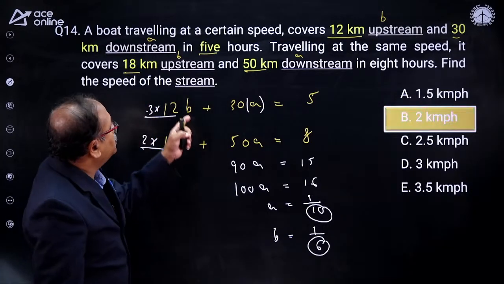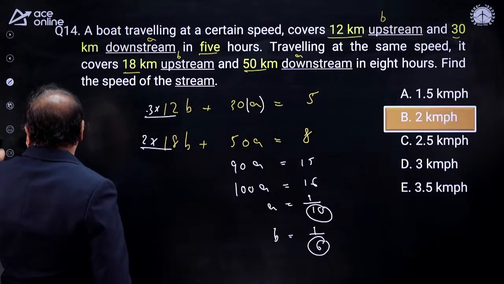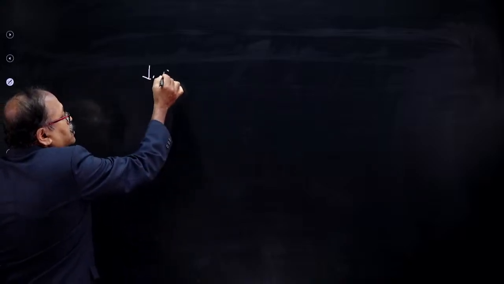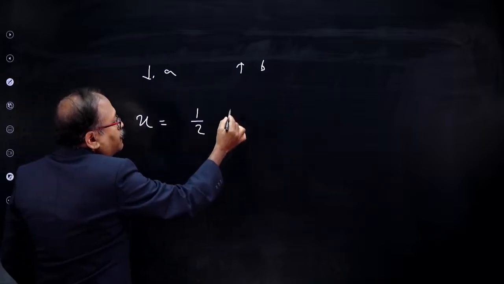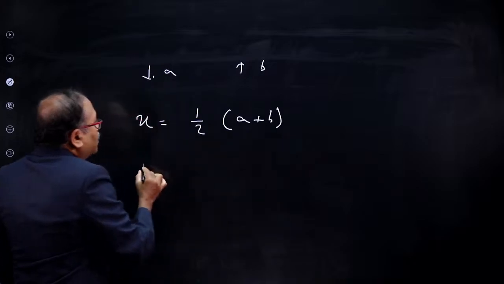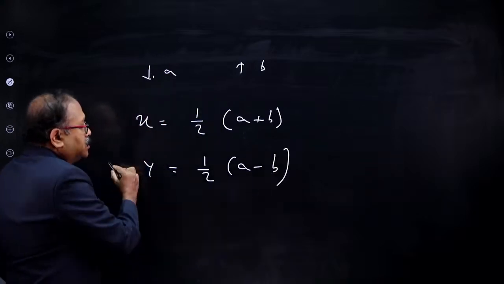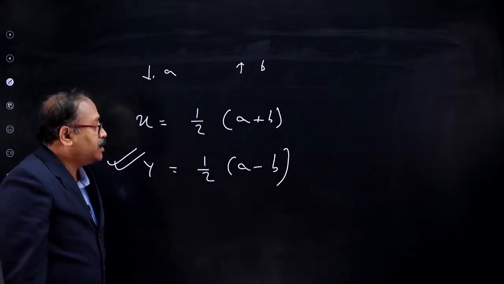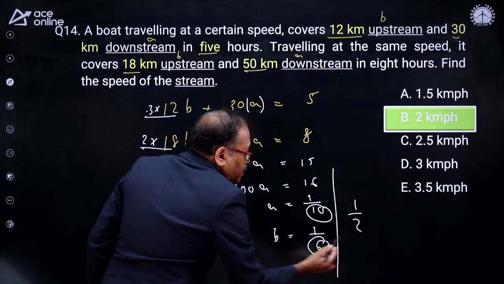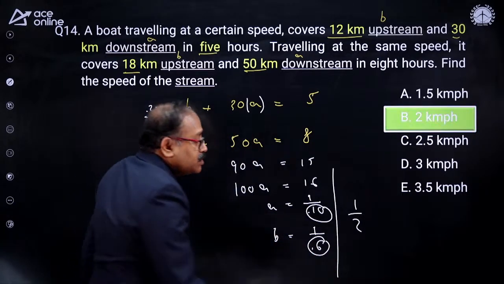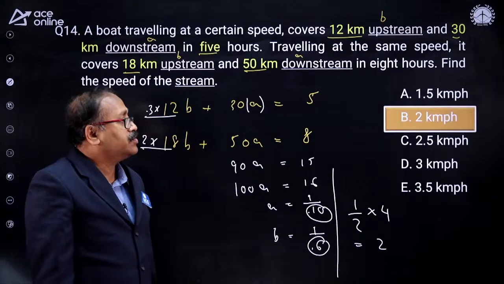Now I need to find the speed of the stream. There is a formula here. If you remember that, I am taking another slide. Whenever the downstream A and upstream B are given, X, the speed of the boat, is equal to half of A plus B, and the speed of current, Y, is equal to half of A minus B. You are asked for the speed of the stream. So my required value is half of the difference of 10 and 6, which is 4, and that is 2. Yes, my friends, so 2 km per hour.